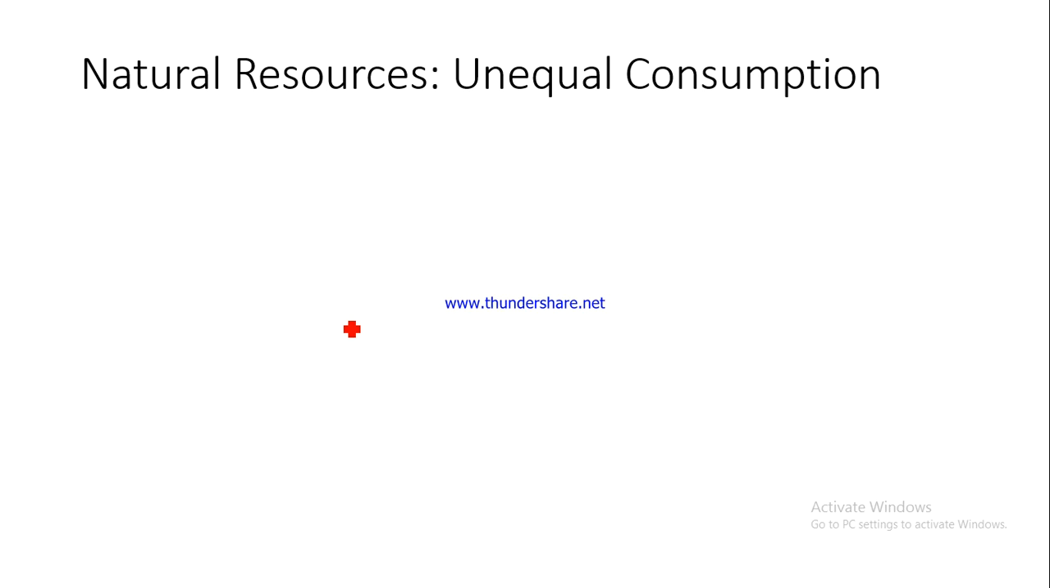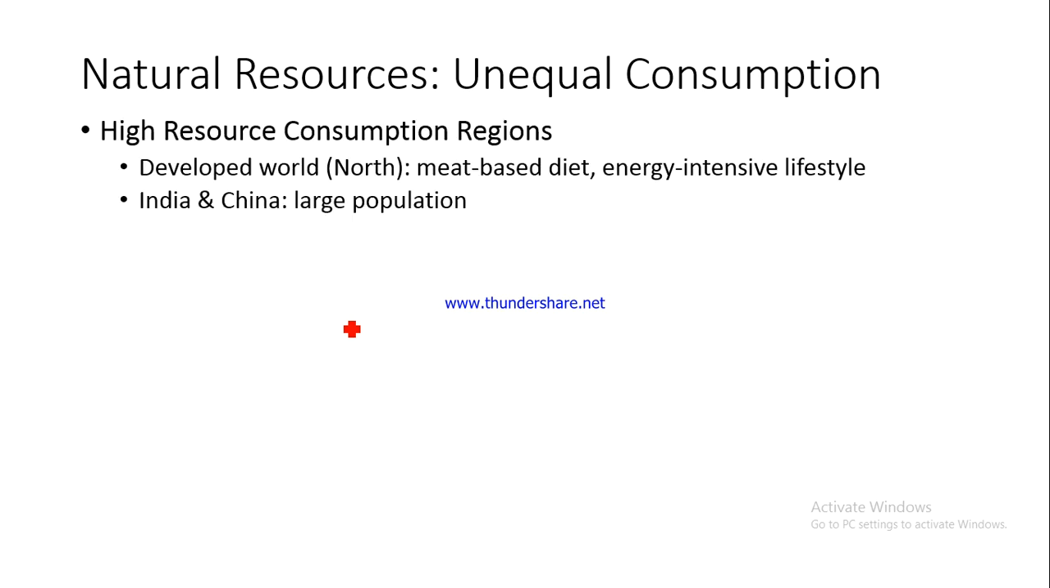Now let us talk about one problem with the natural resources, and that problem is the unequal consumption. What do we mean by this? Let's have a look. There are high resource consumption regions in the world which consume a lot of natural resources. These include the developed world, which we know as the North. North basically is the term used to refer to the developed world. The reason is that most of the developed countries are situated on the north of the equator, be it America, be it countries like Britain, France, Germany, Italy and Canada. Most of them, and also Japan, are located at the north, except for Australia, and that is why we call it the North.